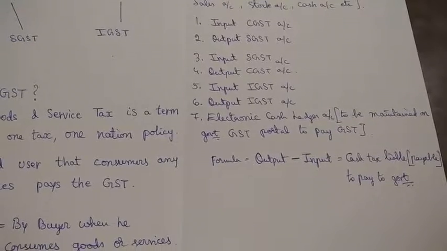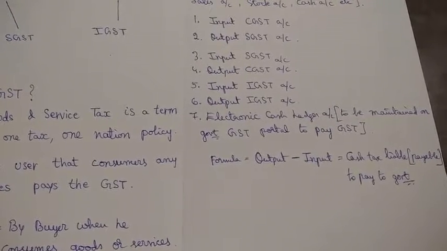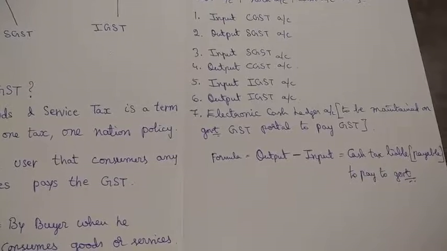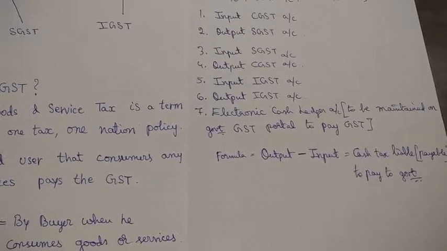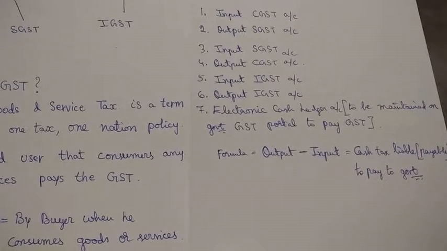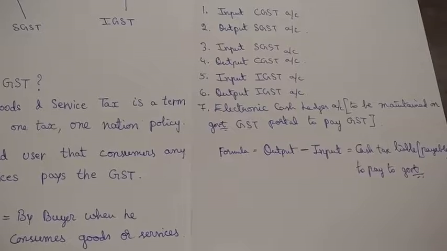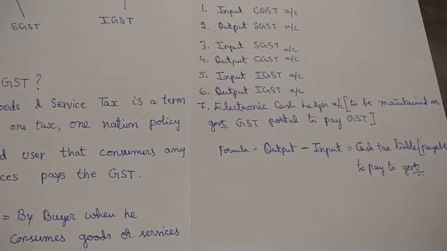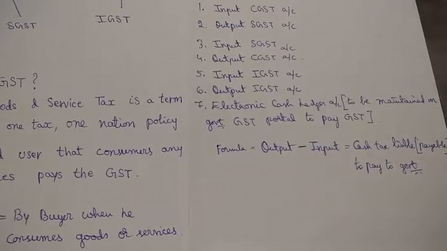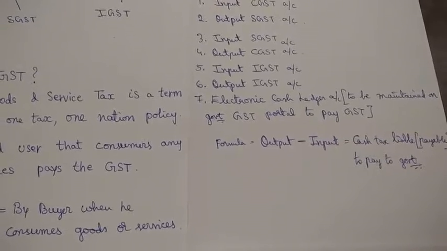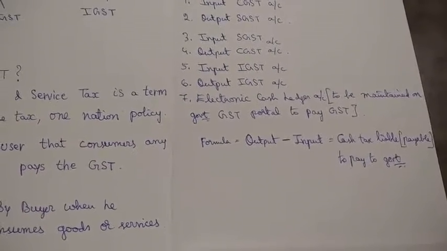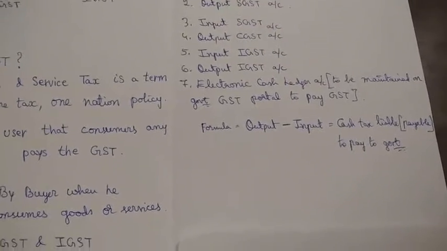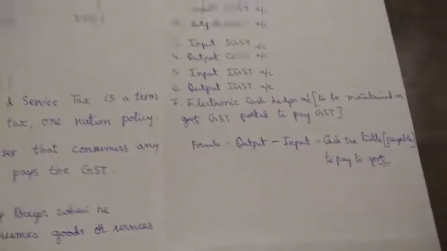While preparing the purchase account, we pay taxes to the supplier, which is called input tax. When we sell goods to the customers, the customers pay the tax to us. So we have to collect tax from the customers. That is called output tax. The formula is output minus input. That amount is the tax liability, payable to the government.